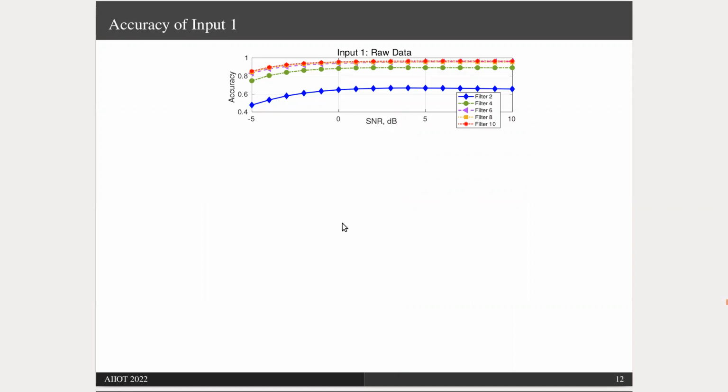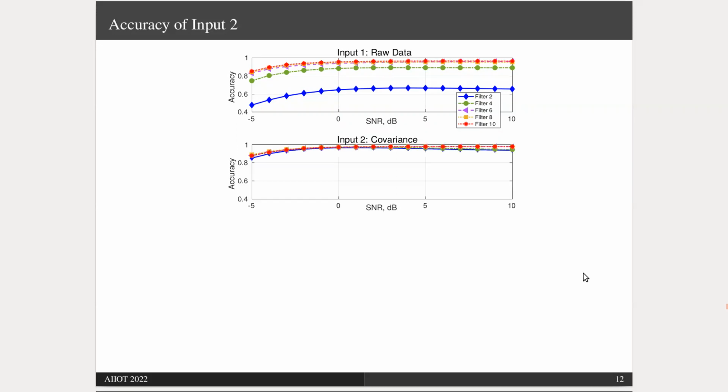What we can notice here is that the accuracy increases as we increase the filter size. Note that as we increase the filter size, the number of network parameters that we have to train also increases. So for the second input type, which is covariance matrix, the accuracy plot is shown in the second row. In this case, for a given filter size, the accuracy is higher than what can be achieved with raw data.